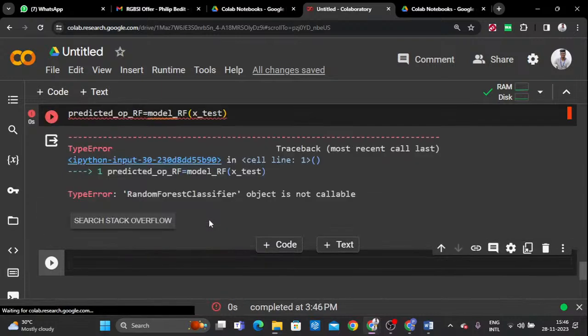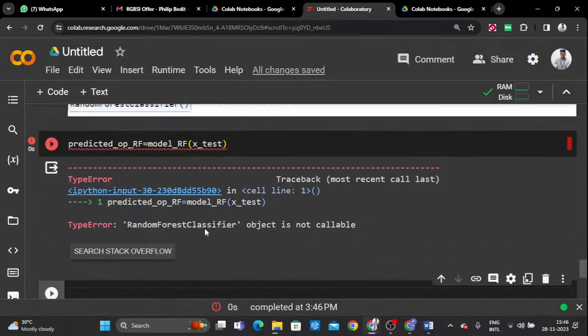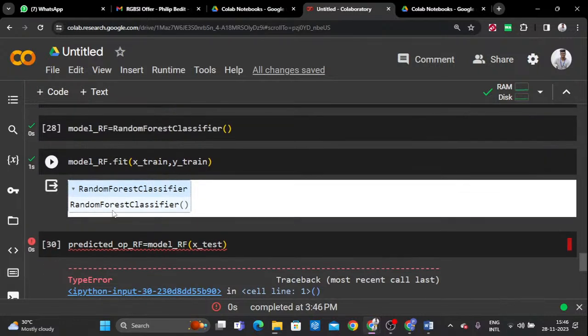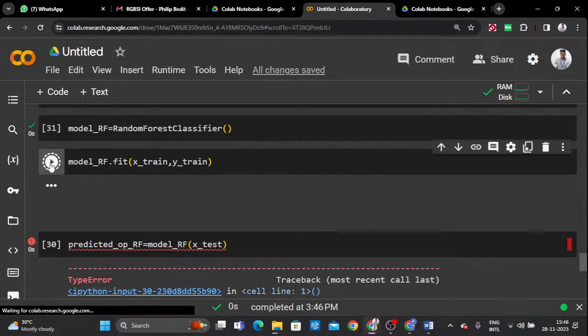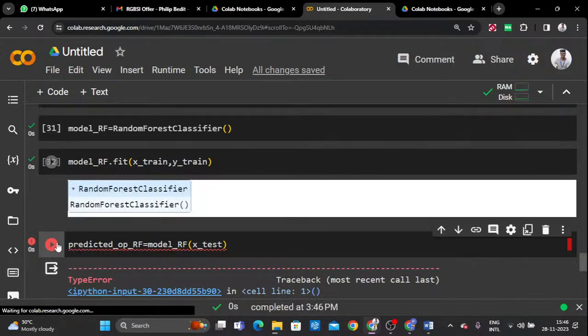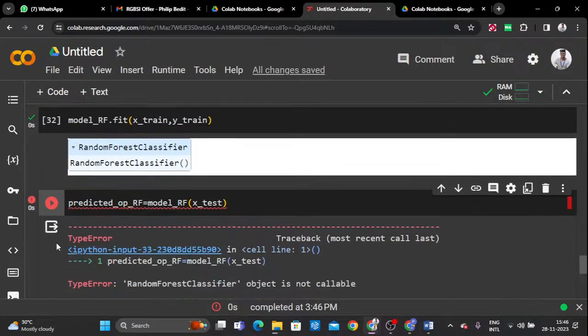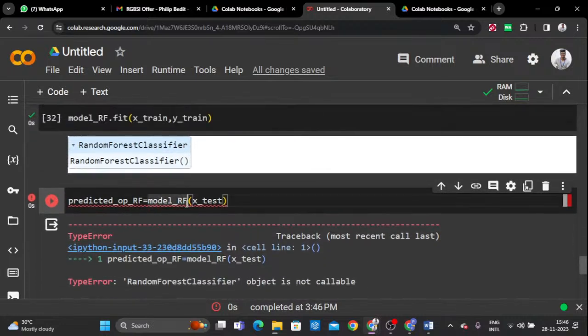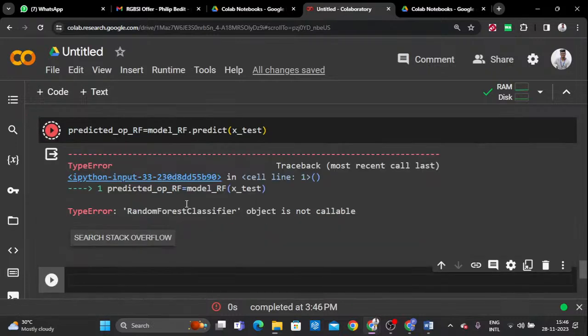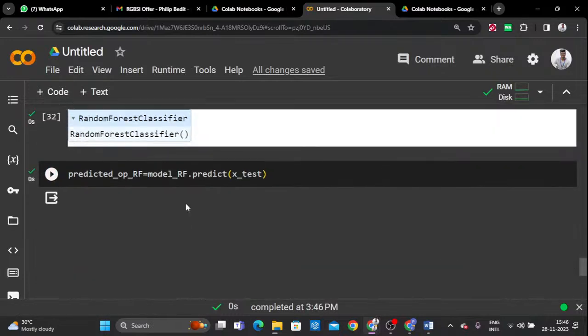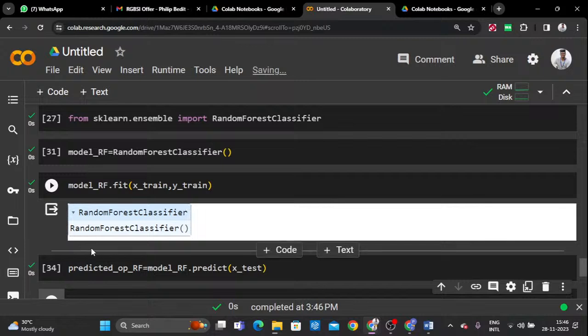Once you calculate this predicted output of a random forest classifier, just try to understand. Yes, I made a mistake here, right? So just run it and run it one more time. Sorry, dot predict, I missed it here. So you can pass that X test.